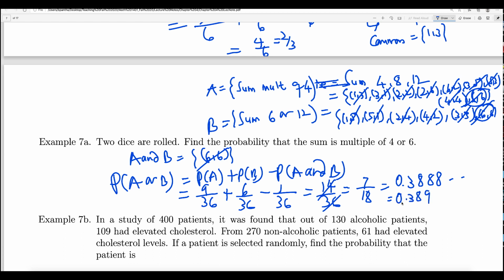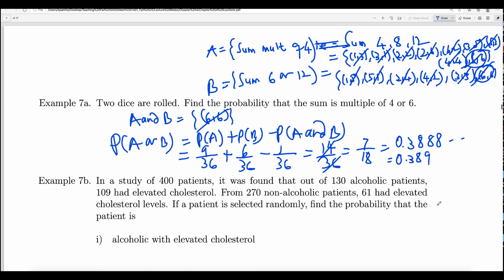So is this event likely to occur? If the probability is very small, like 0.00001, we say it is unlikely to occur. But since the probability is about 38.9%, in this case we say the event is likely to occur. Okay, so this is how we do it.